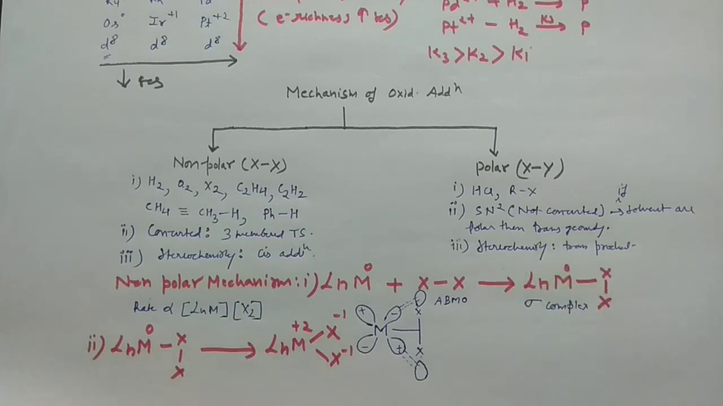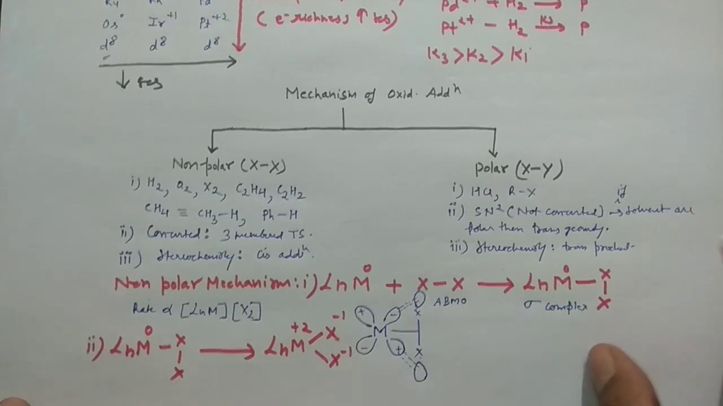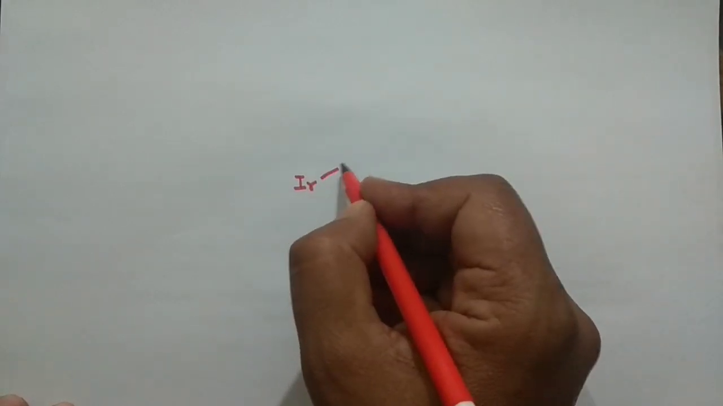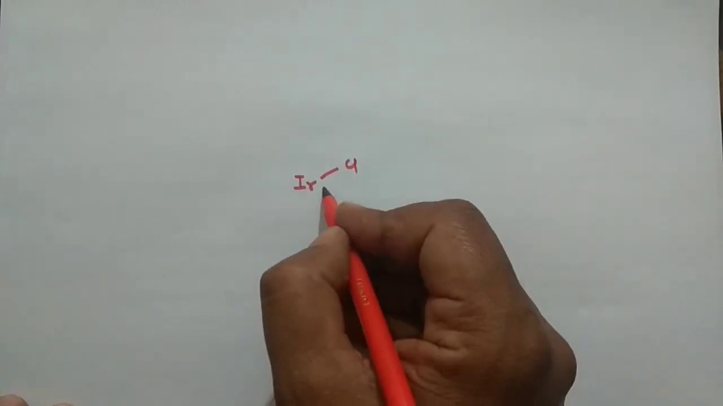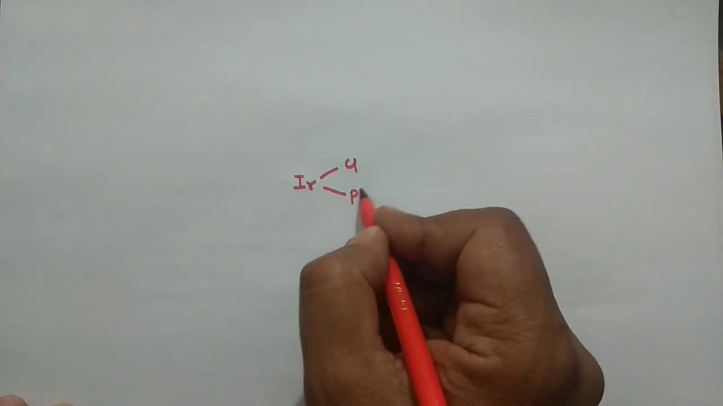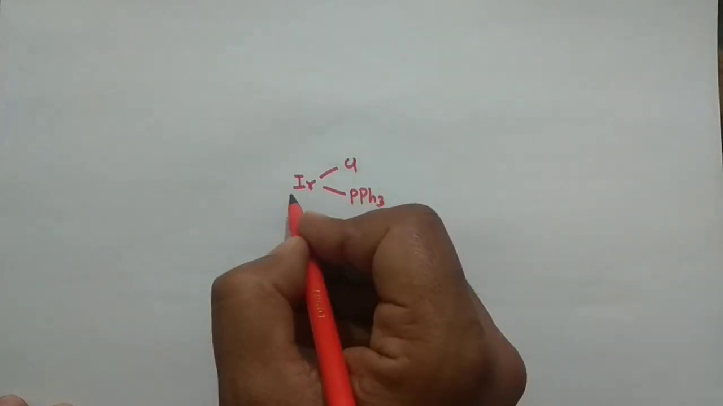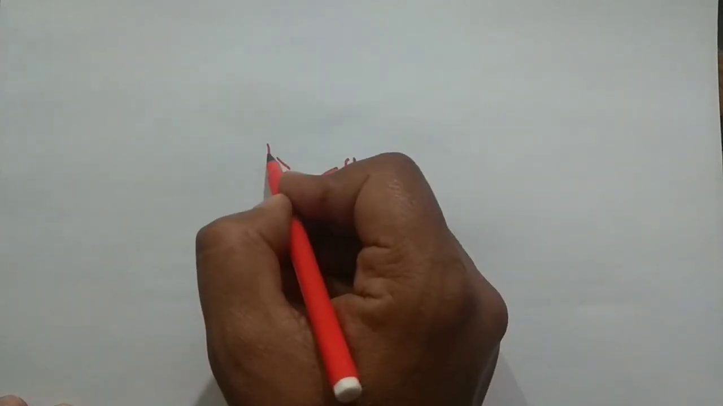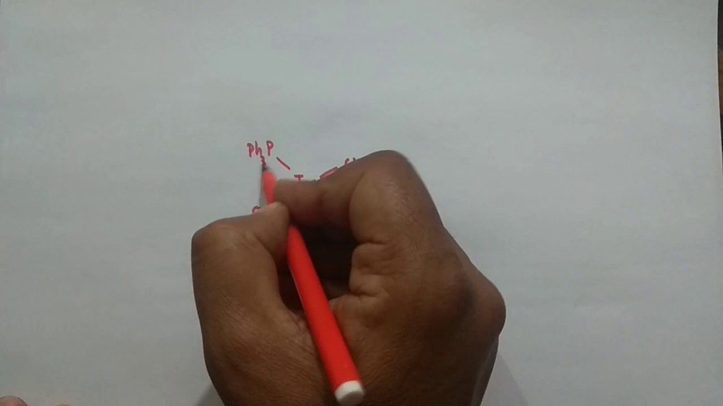So first of all, I am discussing some examples of the non-polar mechanism. So how can I write the non-polar mechanism? I'm starting the reaction with this complex, my iridium in the center, and then the chlorine, and then PPh3, CO, and again PPh3.